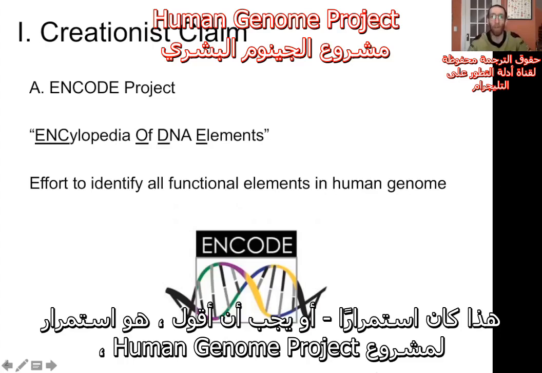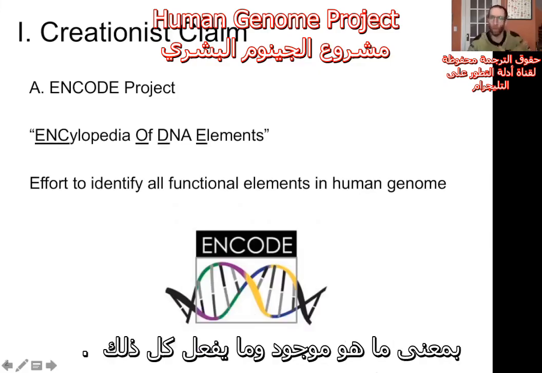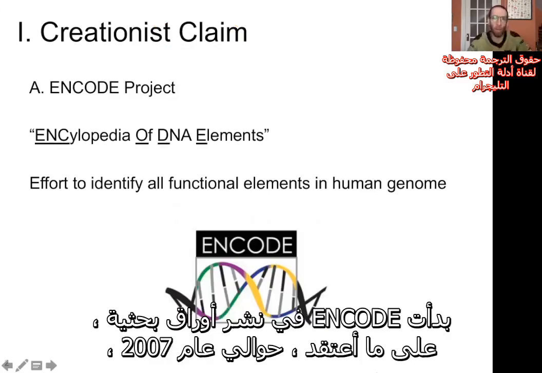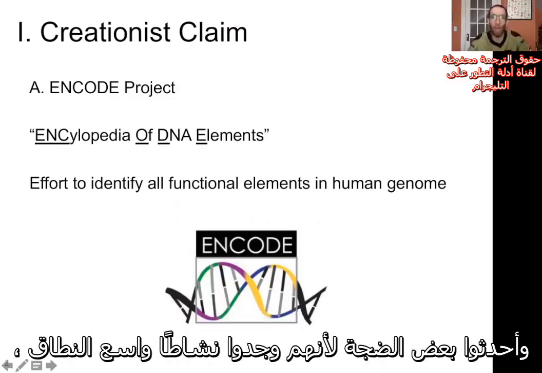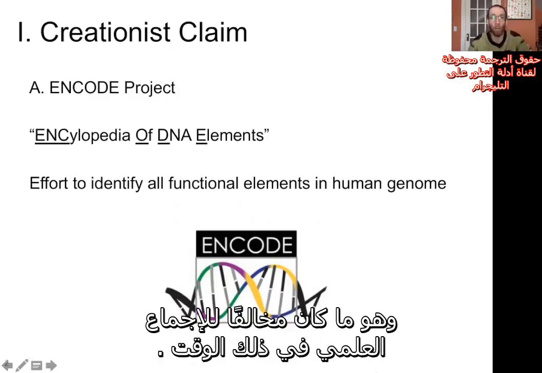This was a follow-on, I should say is a follow-on, to the Human Genome Project, and it's an effort to identify all of the functional elements present in the human genome. Basically, what's there and what does all of it do? And ENCODE started publishing papers, I think around 2007, and they made a bit of a splash because they found widespread activity, and they presented this as evidence for widespread functionality within the human genome, which was contrary to the